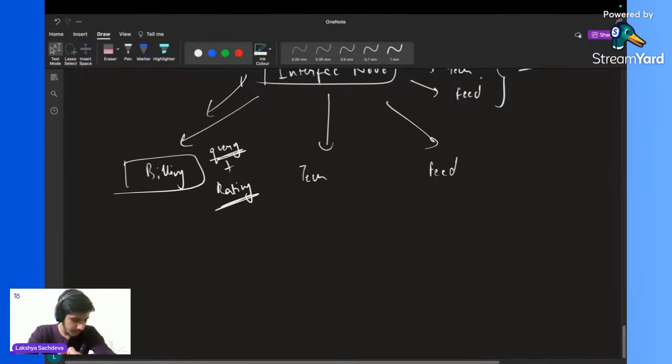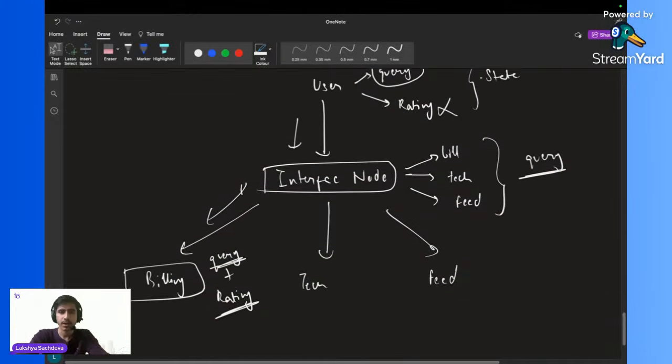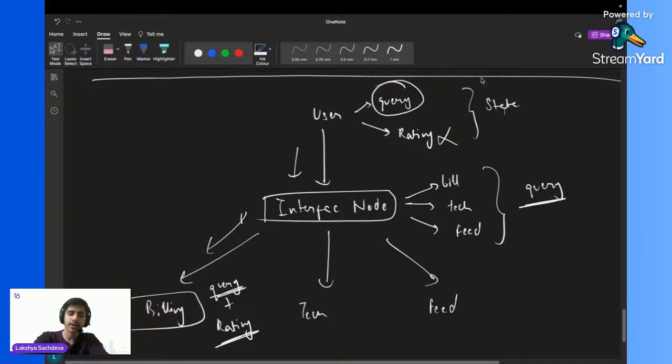Great. If there is any kind of doubt, you can ask in the chat as well. But I hope everything is clear, because I have tried my best to explain what state actually is. When I was learning, I also got confused in the state portion, about what state is and how to do it. But over time it makes more and more sense that state is nothing but some kind of storage in which you keep updating the information so that every node can access that information, nothing else.